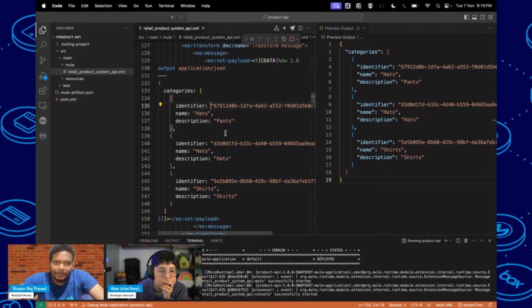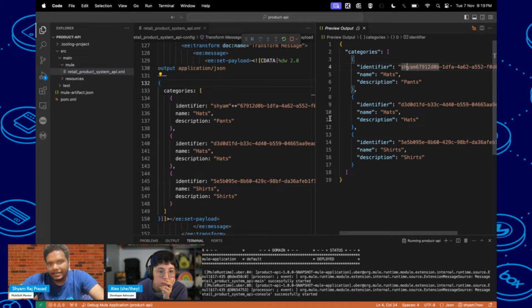If you do some operation, like just adding my name and doing plus plus, you can click on run preview again. You will see that this DataWeave script also you can preview very easily. You just have to write it here and click on preview, and you will see the results.